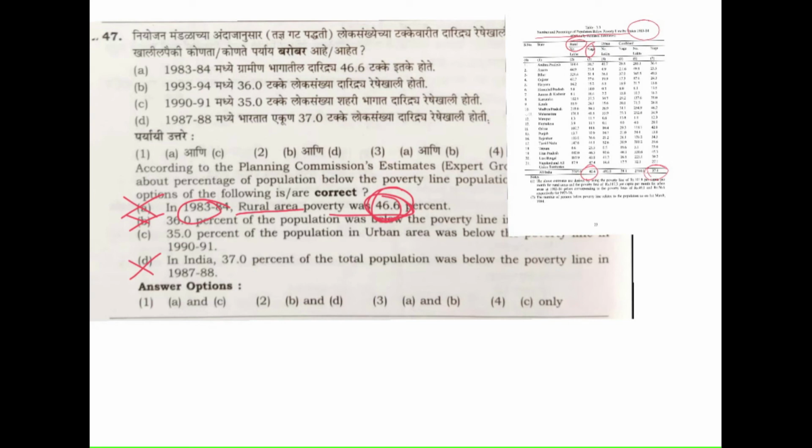We have identified the incorrect ones, that is A, B and D. The remaining C must be the correct answer, but we don't have data for it. So we will look into this question again. We will update if we get something. For the time being, option number 4 must be the right answer.